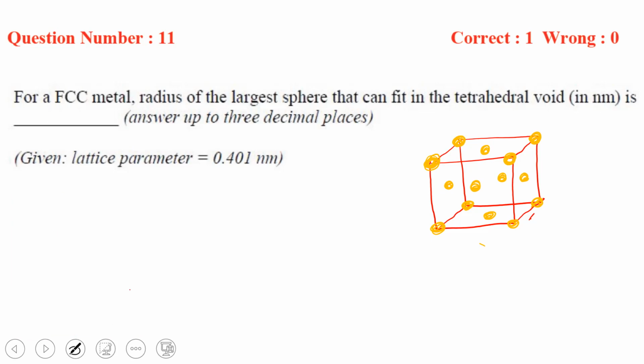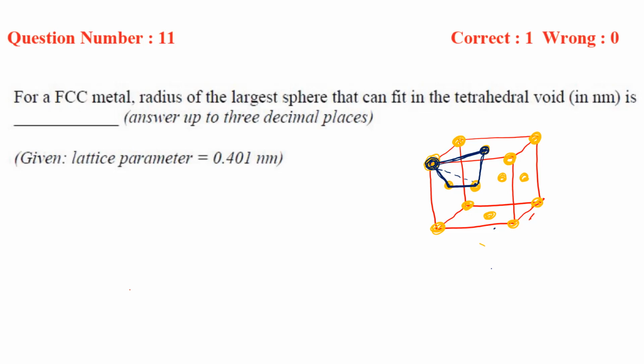Now, if you want to draw a tetrahedral void here, then you will have to connect this sphere with this one. This corner atom will attach with this face center atom. This face center will get attached to this face center. After that, you join these. These are the three atoms which are together, and this is the fourth atom which is resting on these three atoms, right?